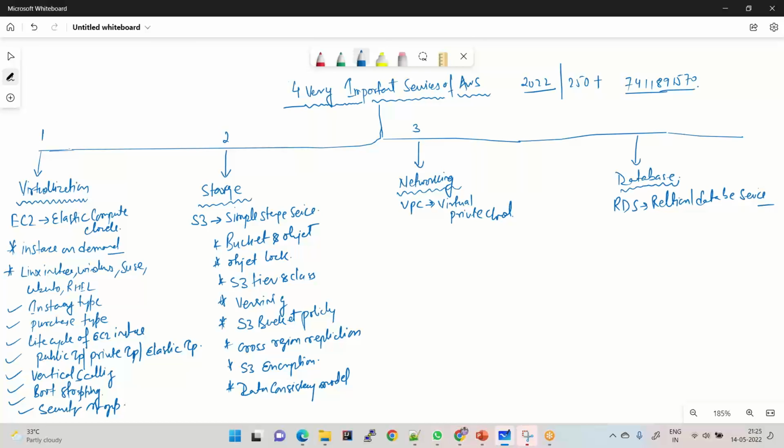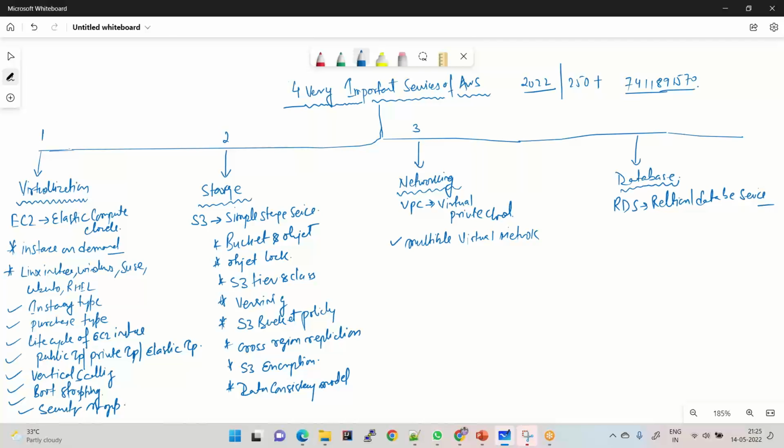Now coming to networking. If you want to implement networking in AWS, you have to refer to a service called Virtual Private Cloud. Virtual Private Cloud helps you create multiple virtual networks. Using multiple virtual networks, you can deploy your application in isolation.